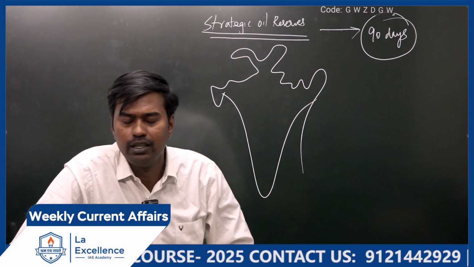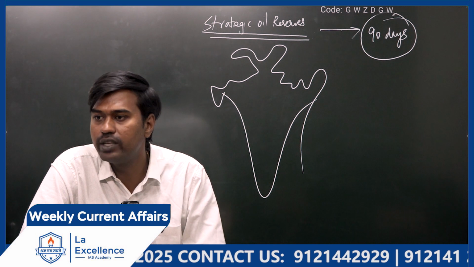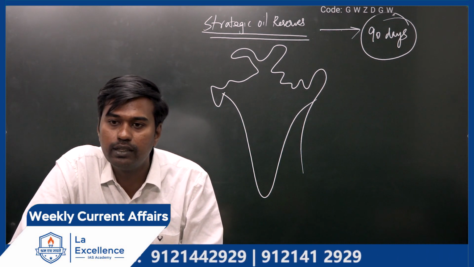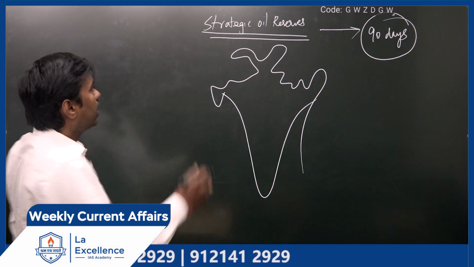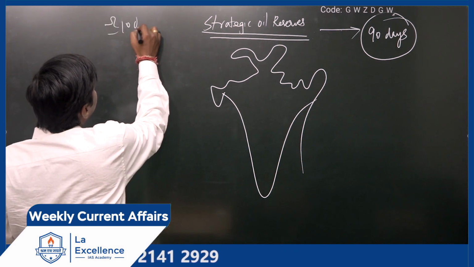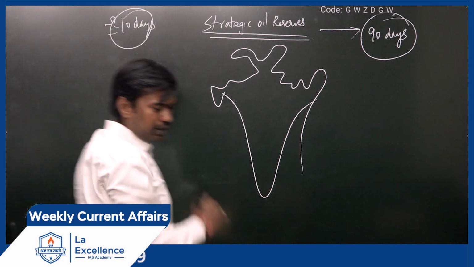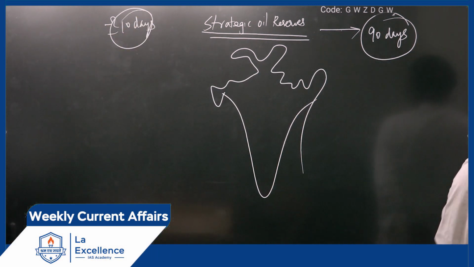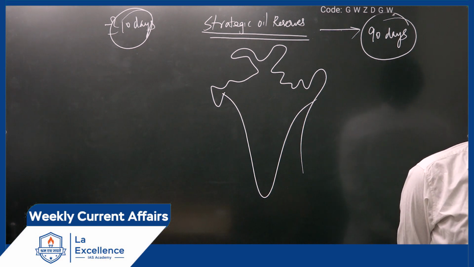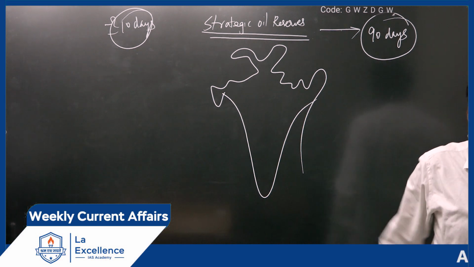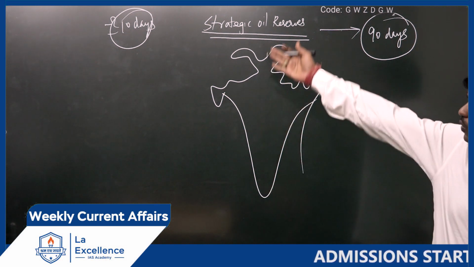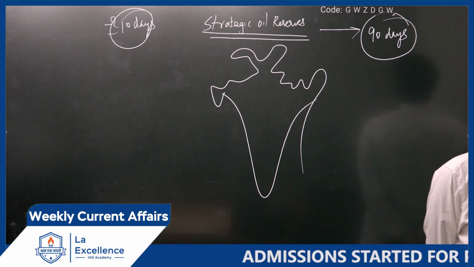This is the target. But in today's capacity, with the current reserves that India has been storing, India can handle roughly around 10 days. That is around 9.5 days roughly. So if any country is not giving oil to India, we can take the oil from our underground reserves where we have stored it, and use it for 10 days. This is the concept.